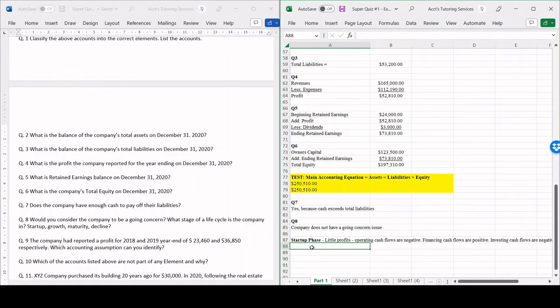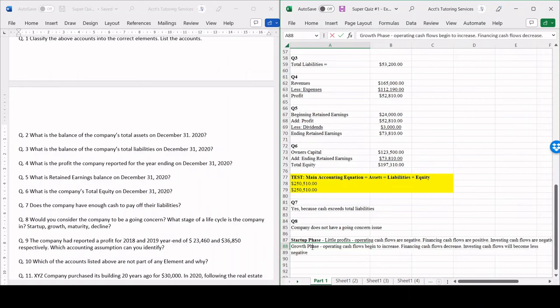The next phase is going to be the growth phase. So in this phase, their operating cash flows begin to increase. Their financing cash flows decrease. And essentially, that's because dividends are starting to be paid and creditors will be repaid. And the investing cash flows will become less negative.